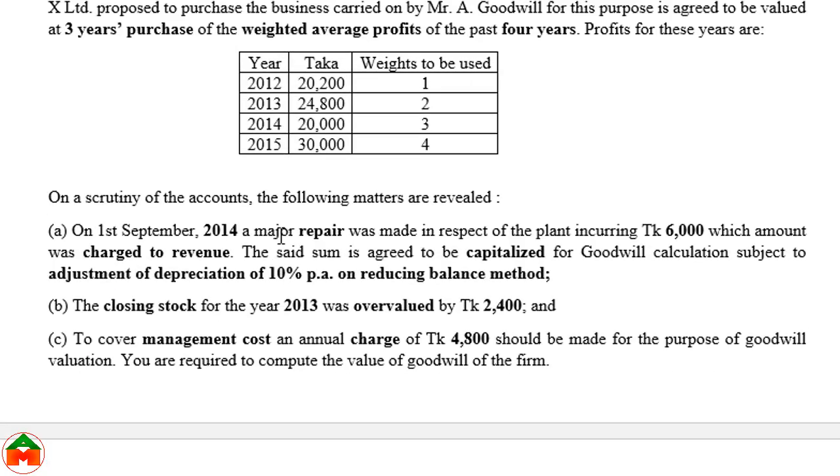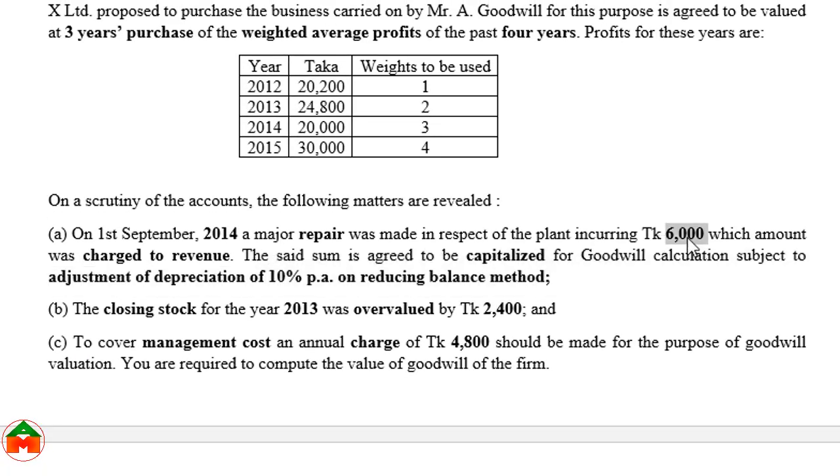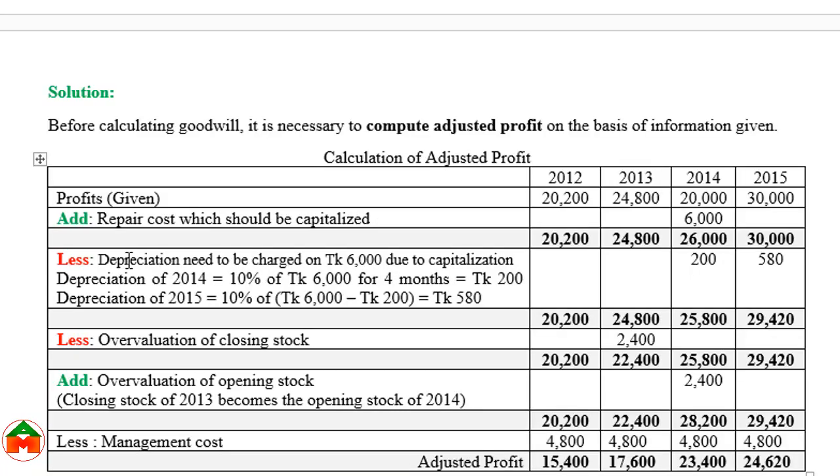And there is another issue. Due to this capitalized repair expense, we need to adjust the depreciation. The depreciation rate is 10% per annum. This depreciation should be deducted. This was shown as a revenue expenditure, but if we show it as a capital expenditure, it would be considered an asset, and for an asset we need to calculate depreciation.